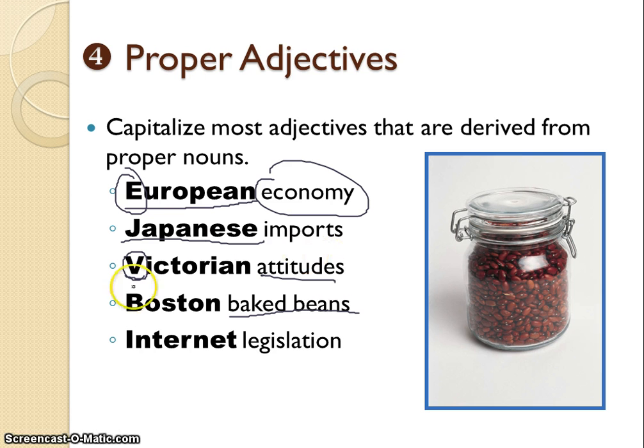Internet, we always capitalize internet. I cannot remember why, so if somebody knows, they might want to tell me. I know I've read it somewhere, but I can't remember. And then French doors. French is a derivative of France, so we capitalize it here. Now we don't always capitalize the word French, which we'll learn here in a little bit.